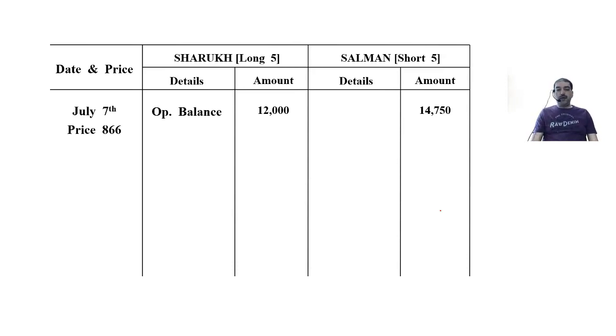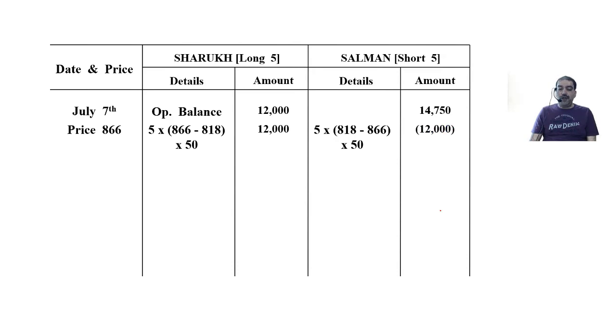So now Shah Rukh will make a profit, Salman will suffer a loss. 866 minus the previous day's price, 818, into 50 shares per contract, into 5 contracts. Same calculation for Salman, but now it is a loss for him. So 12,000 loss.